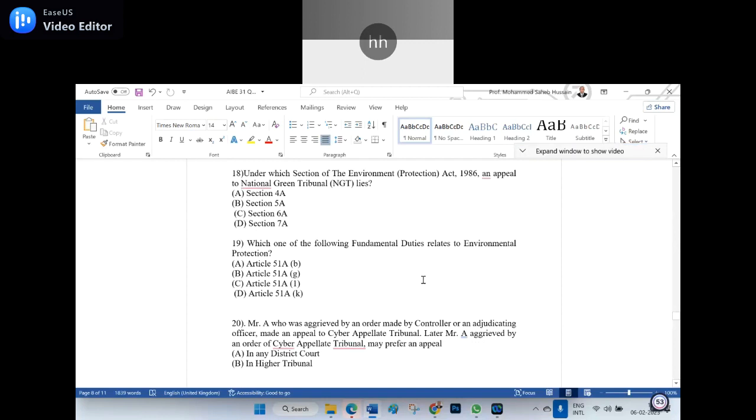Okay. Which one of the following fundamental duties is related to environmental protection? Fundamental duties relating to environmental protection. Yes, even I myself did not know it, sir.